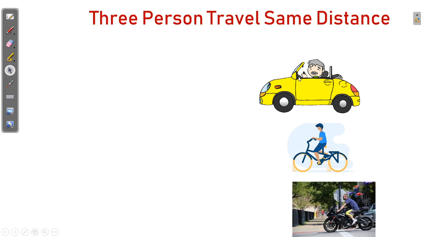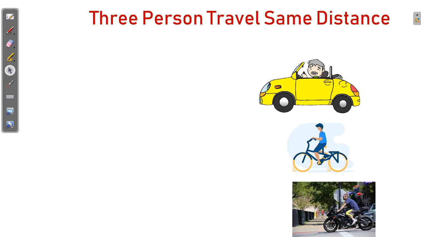Amar takes less time than Akbar and Anthony because Amar chose a car, and Akbar chose a bicycle, so Akbar takes more time to reach the destination. It's clear, students? Work done is the same, but time taken is different.